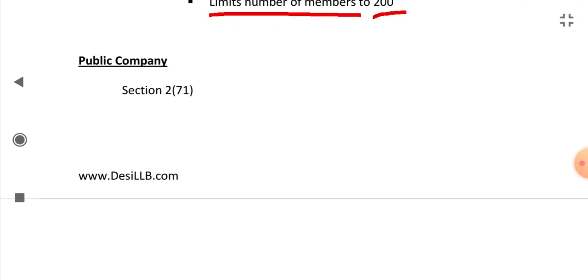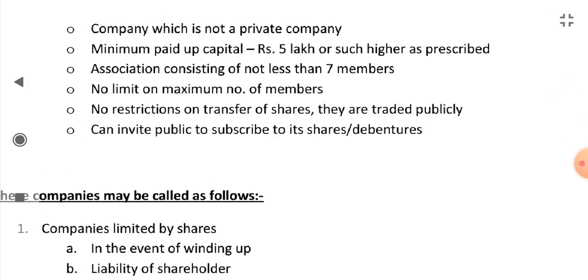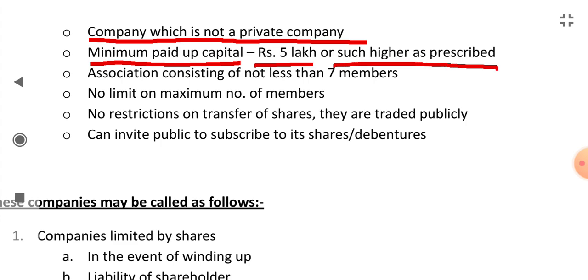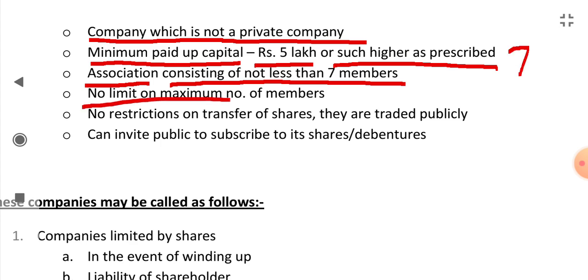What are public companies? In section 2 clause 71, it is said that a company which is not a private company is a public company. The minimum paid up capital is rupees 5 lakh or such higher as prescribed. A public company is an association consisting of not less than 7 members. There should be minimum 7 members. There is no limit on the maximum number of members. There can be any number of members. Minimum is 7, maximum, there is no limit.